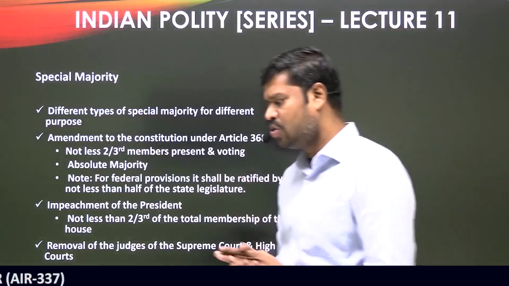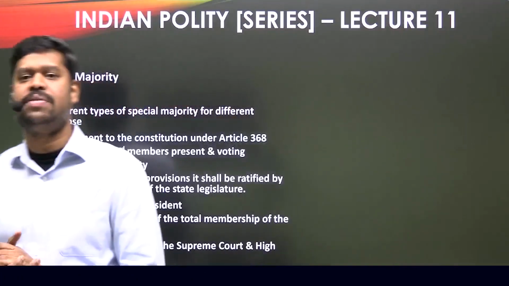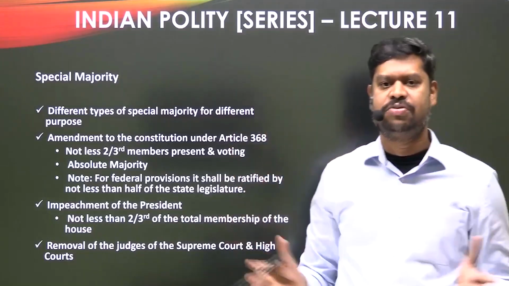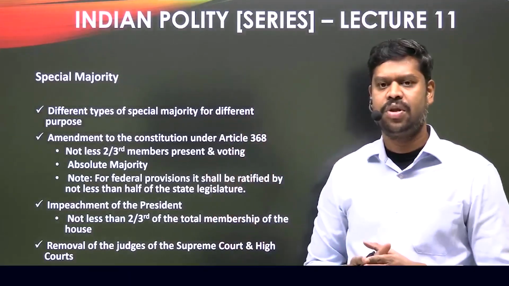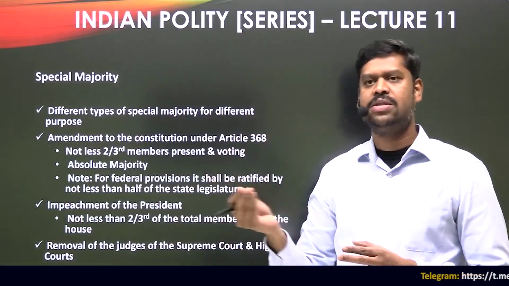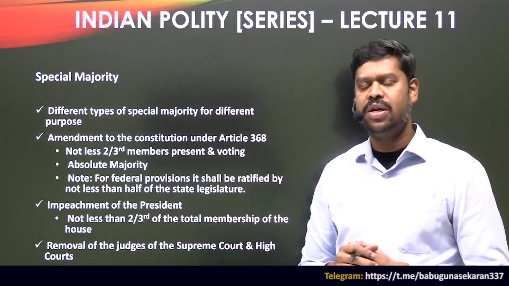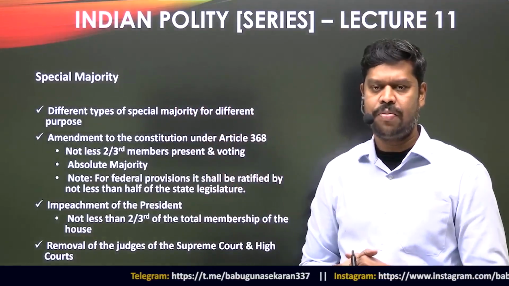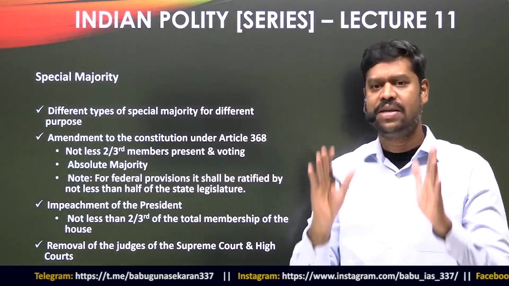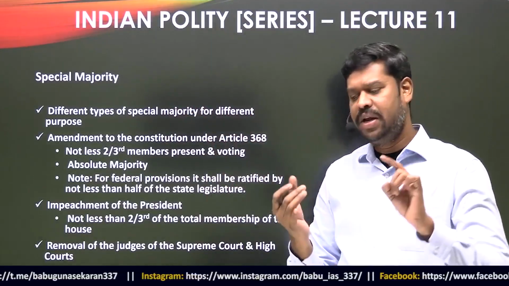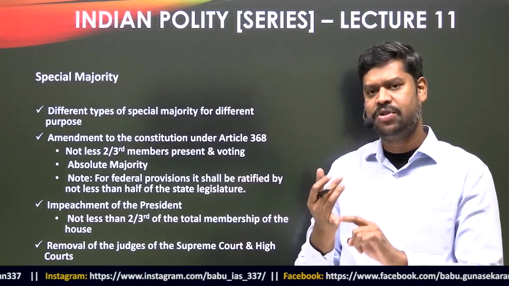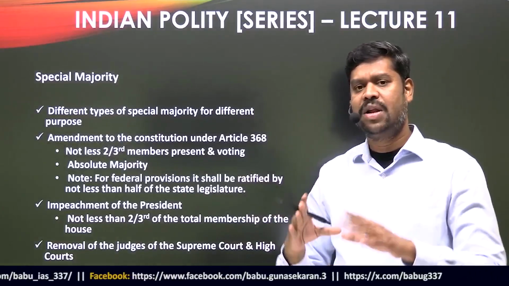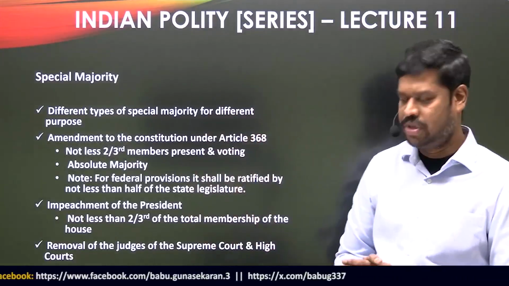However, under the Constitution, there are different types of special majority. There is not one unique type; there are different types used for different purposes. Hence, although it is called special majority, how you calculate it may vary from circumstance to circumstance. So keep this as a general rule. I am repeating: there is only one way of calculating a simple majority, an absolute majority, and an effective majority. But there are different ways of calculating special majority.